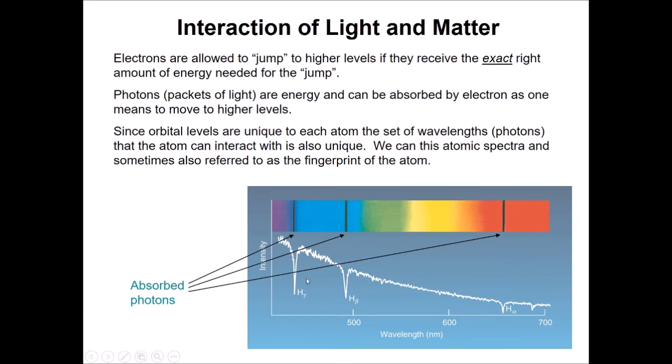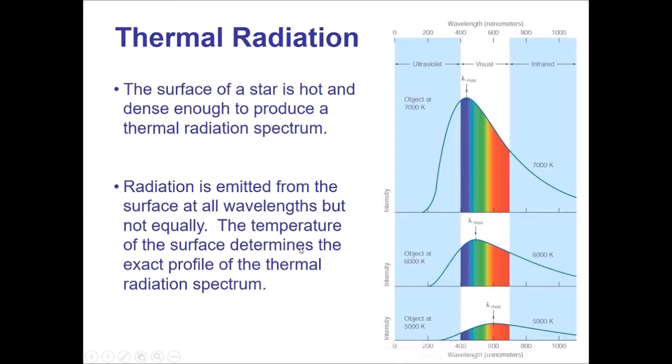There's more blue light than red light. This object is a considerably hot object. In fact, we don't even know where the peak actually is because it just keeps going up. It probably peaks somewhere in the ultraviolet. So this object here is probably hotter than the three things that are here, because the peak appears to be somewhere in the ultraviolet. So anyway.